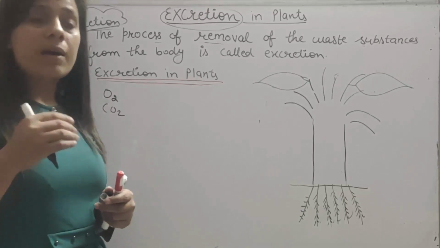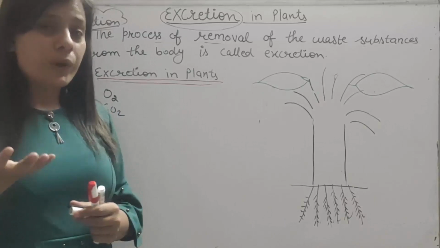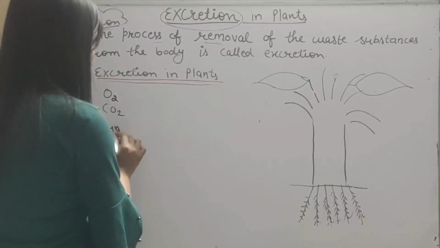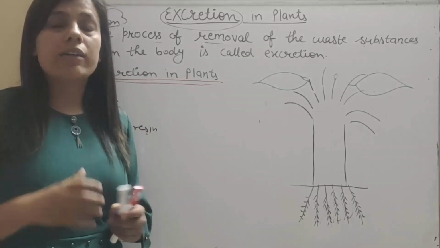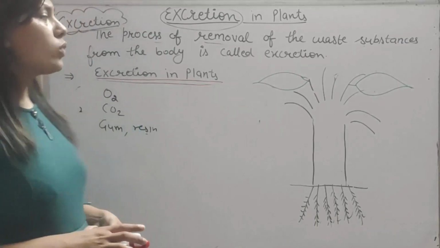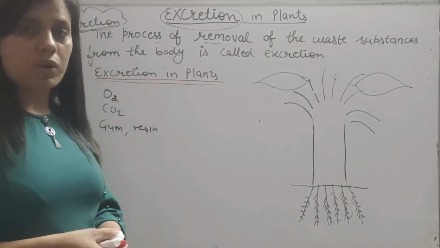And plants also release some liquid in the form of gums and resins from the body, and they also store their waste in the form of organic molecules. So these are the waste substances that need to be released out of the body.